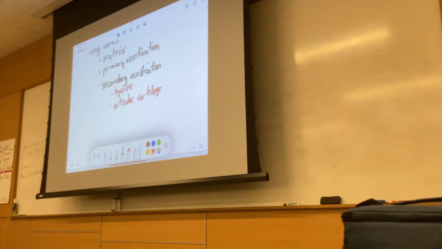So secondary ossification, when does secondary ossification end? Like in the 20s. Well, not a particular time, but generally after puberty, after the person stops growing. Sometime after puberty.